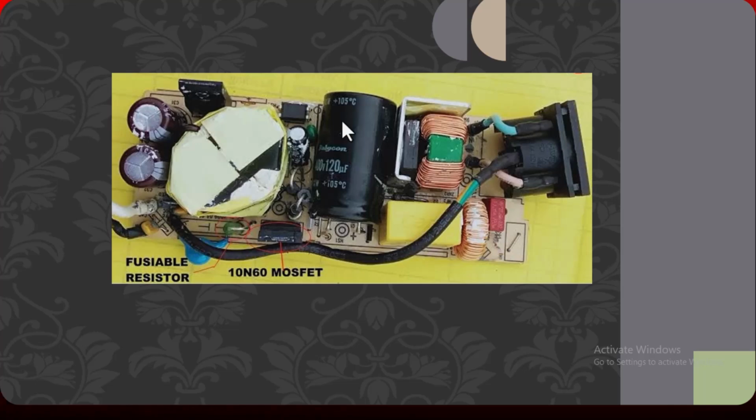This is shown from the top view, with all of the components at the top. As you can see, here is the input connector. This is the fuse. This is the inductor. This is the rectifier. This one is the electrolytic capacitor. This is the MOSFET. This is the chopper transformer. This one is the optocoupler, used to isolate primary and secondary and balance the power. This is the Schottky diode. This is a capacitor.